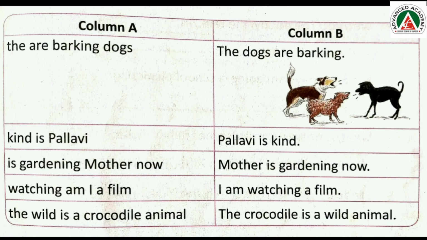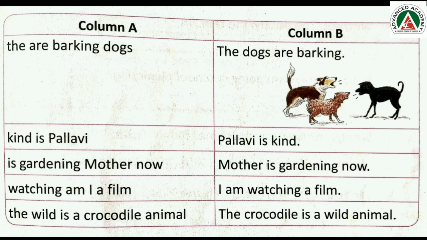The group of words in column A are not in the correct order. They do not make sense. The group of words in column B, however, are in the correct order. They make complete sense. So, they are sentences. A group of words that makes complete sense is called a sentence.